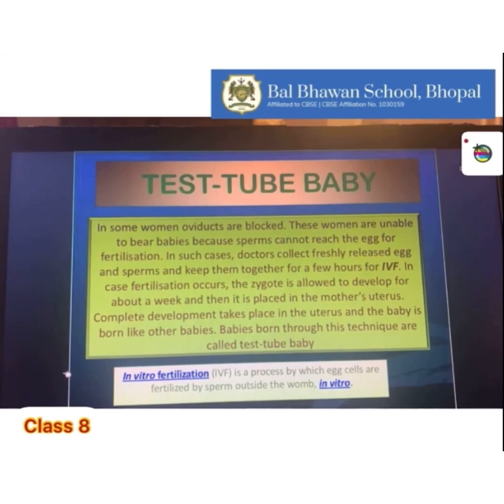The babies born through this technique are called test tube babies. Now, what is IVF? It is the process by which egg cells are fertilized by sperms outside the womb, that is in vitro, which means in the glass. So I hope you all have understood what IVF and test tube babies are.